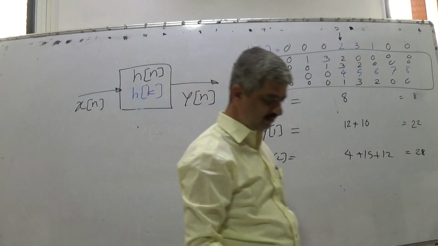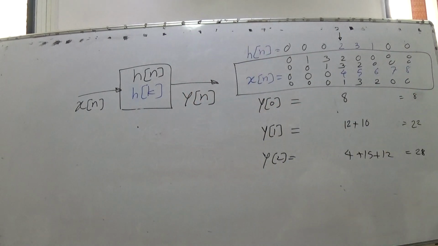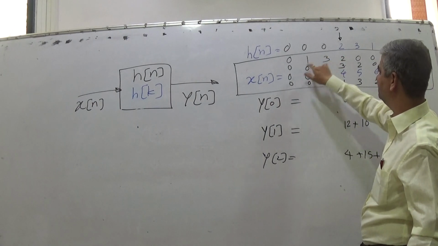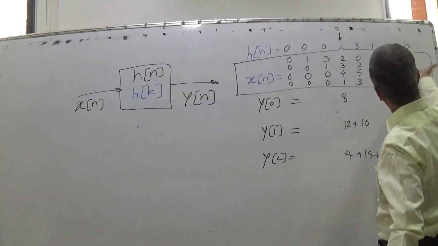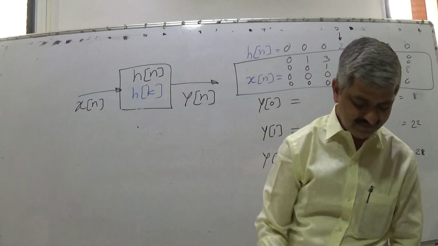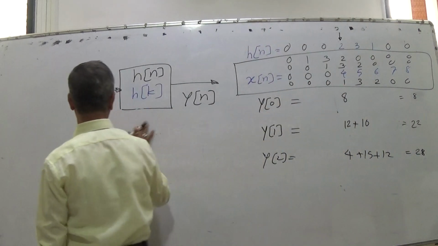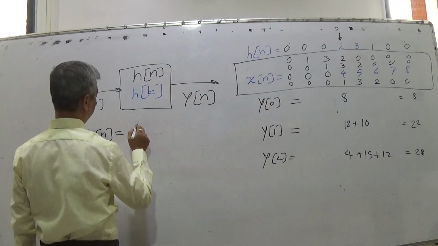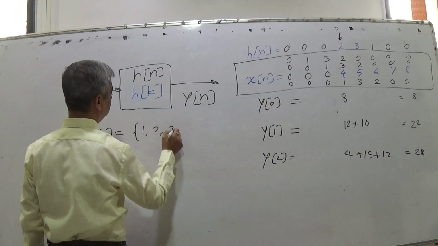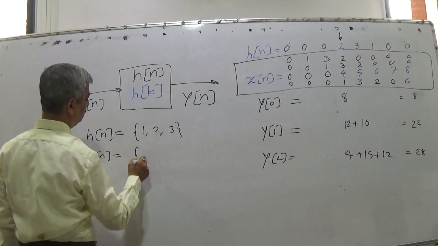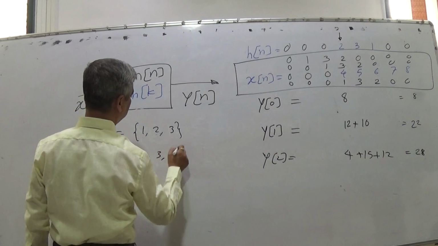So this is convolution of one sequence Hn, other sequence Xn. So now what is the scenario? Here Hn is a 3-point sequence, and Xn is a continuous sequence going till infinity. Suppose Xn is also a finite sequence, then suppose Hn is equal to 1, 2, 3 and Xn is equal to 2, 3, 4, then what will happen?